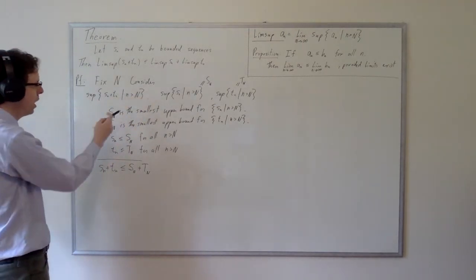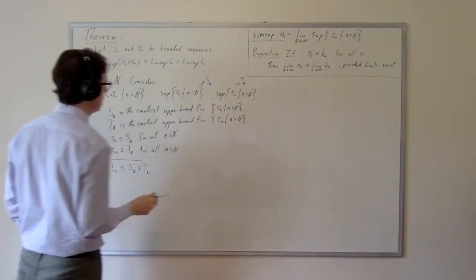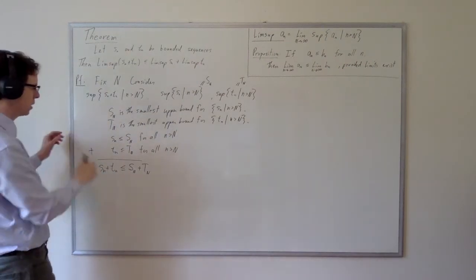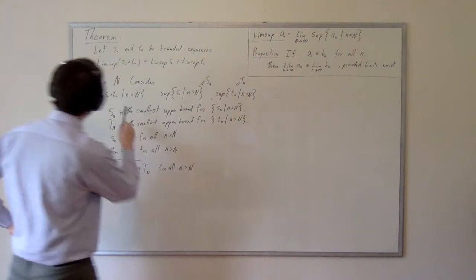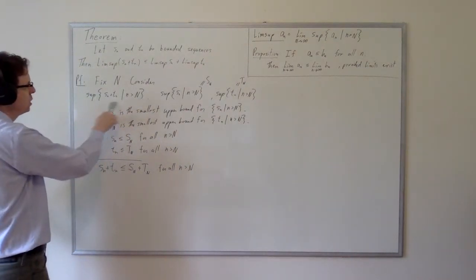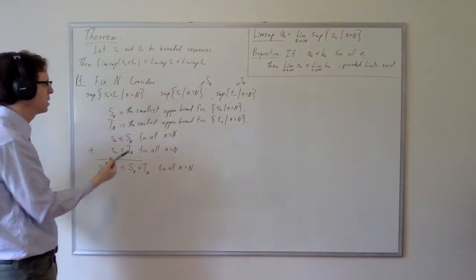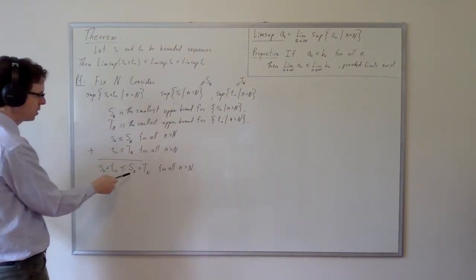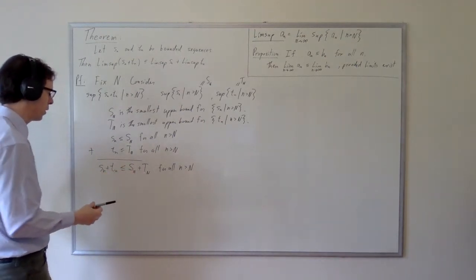But we're not assuming that the supremum of this is cap S sub N plus cap T sub N. But it must have some supremum. This is actually for all n greater than cap N. So what do we know about it? We know that the supremum of this set is the least of the upper bounds for this entire set. But this inequality tells us that cap S sub N plus cap T sub N is an upper bound for that set.